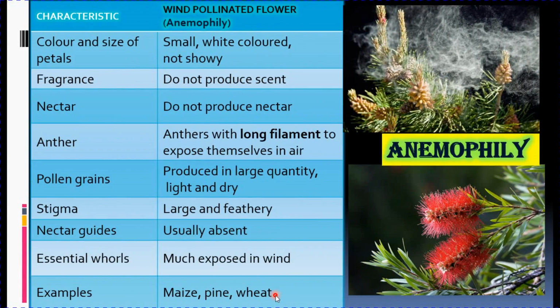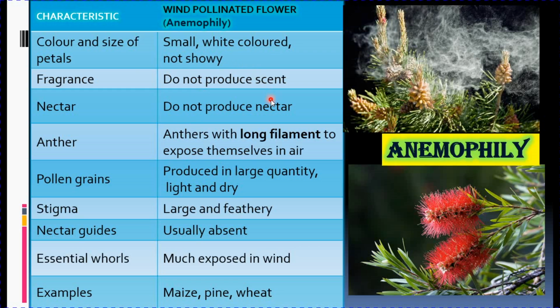Coming to another type of abiotic agent, that is anemophily, wind pollinated flowers, that are pollinated by wind. Now since these flowers have to be pollinated by wind, the flowers need not be very large, showy and colored. So the flowers are very small, usually white in color, and dull in appearance.